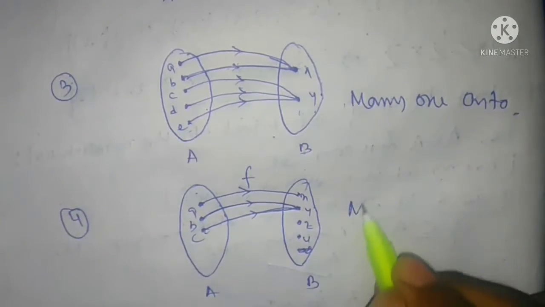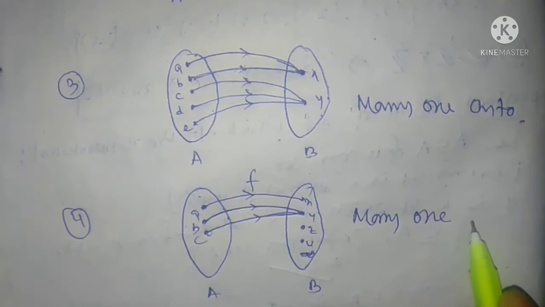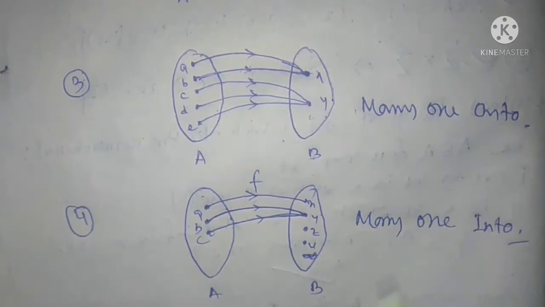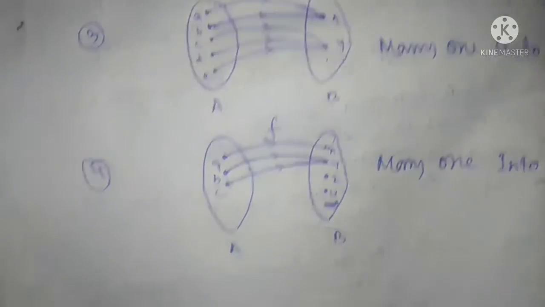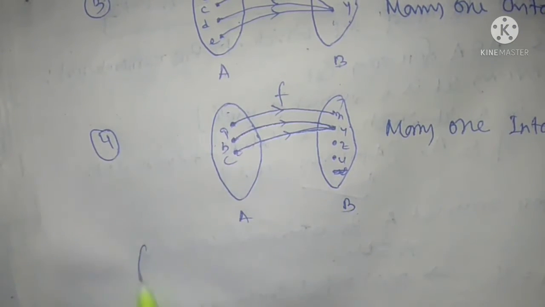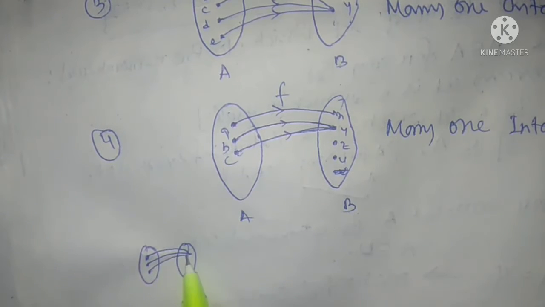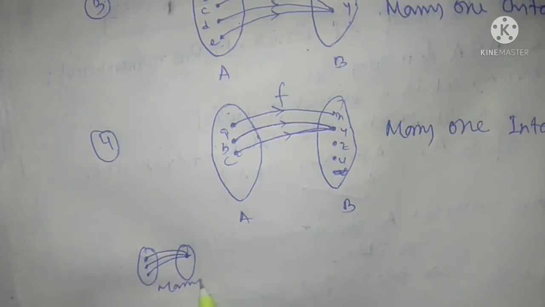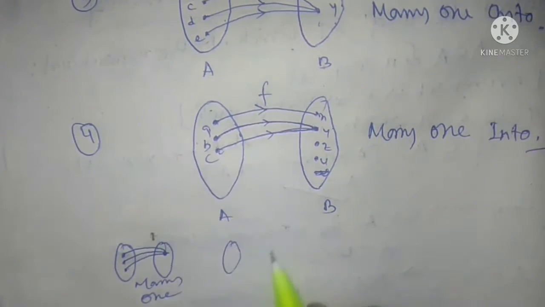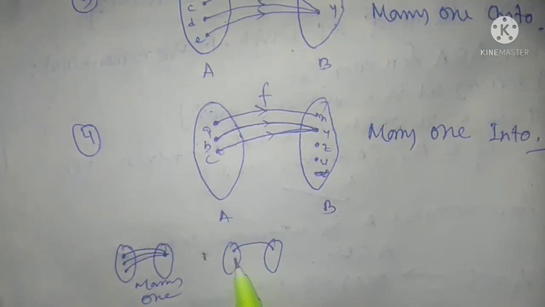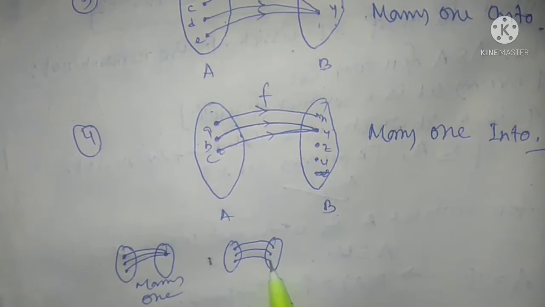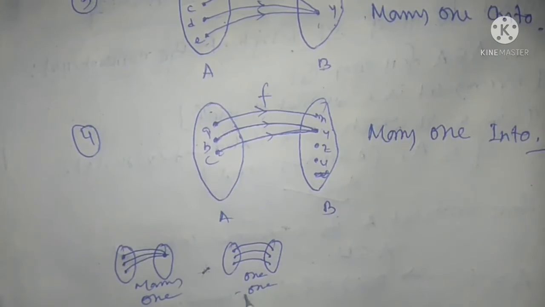So that's called many one into. In particular, many one means some elements connect with one, and one means all elements are connected with a single element.